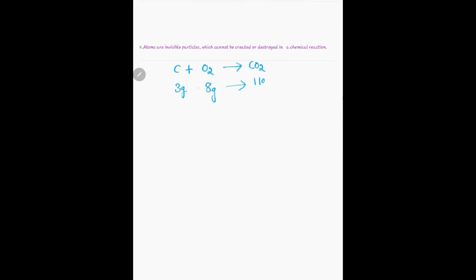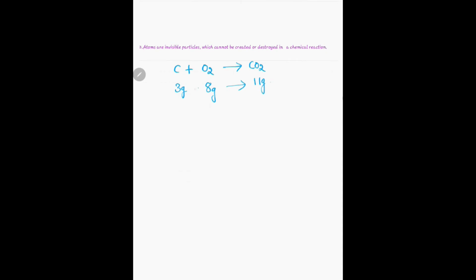We are going to take carbon plus oxygen, it's going to give you what? Carbon dioxide. This is a chemical reaction where carbon, if you consider as 3 grams, and oxygen 8 grams, after the reaction will give us 11 grams.